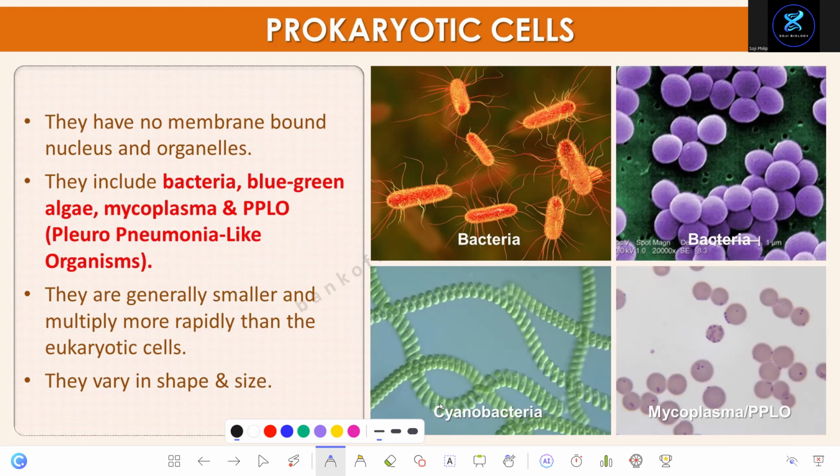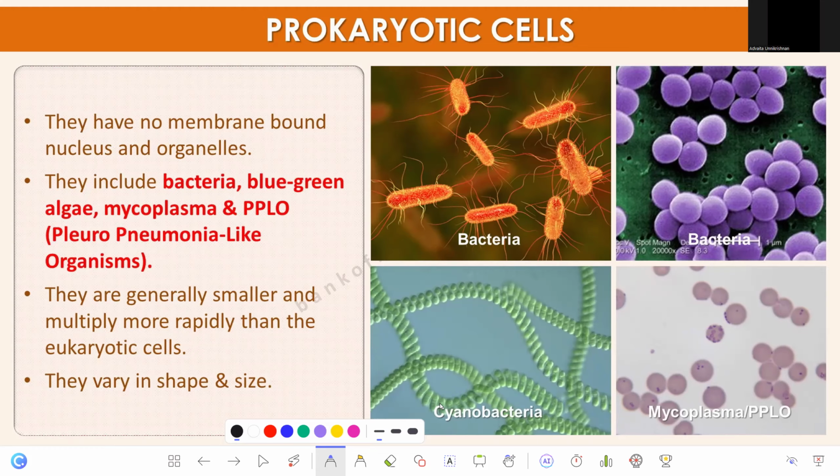What is the cell wall made up of? Peptidoglycan. Okay. And what's the function of this? It protects the cell from bursting when water enters. Okay. And what are the three structures you might find on the cell wall?